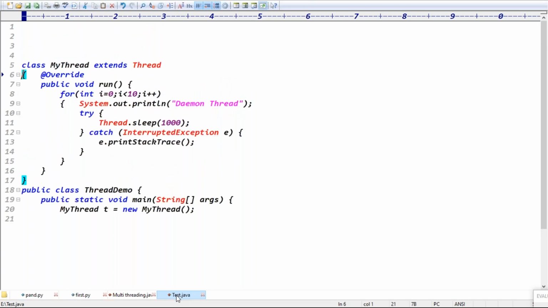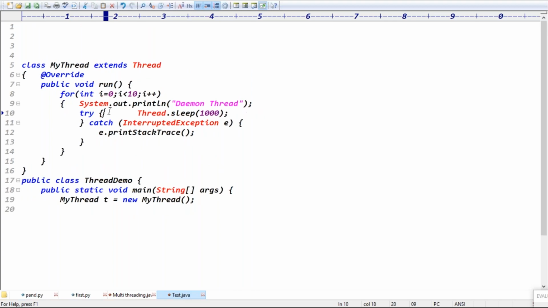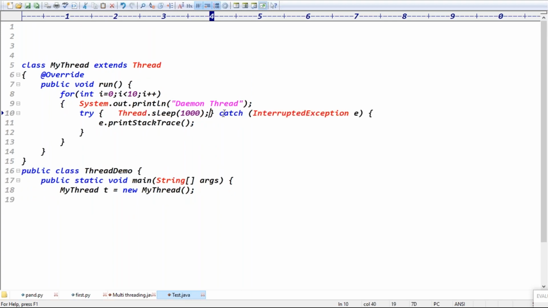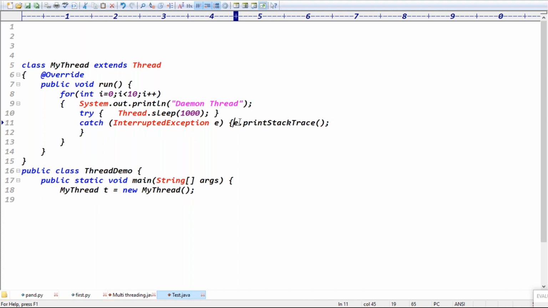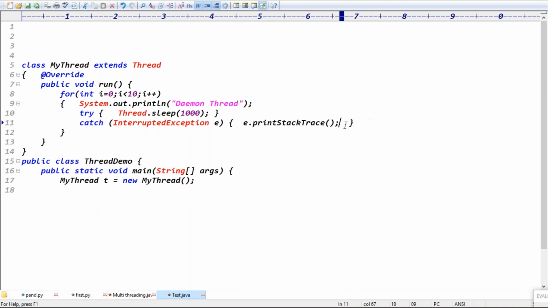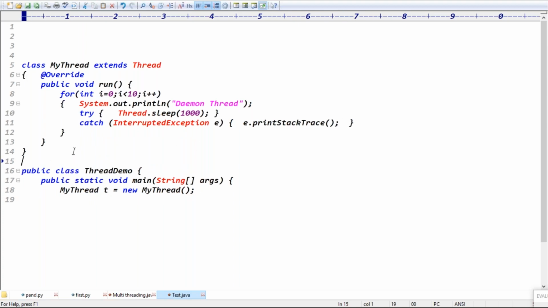Okay, the threads which are executing in the background to give support to the foreground threads. The threads which are executing in the background are doing some background work, guys. Those threads are called what? Daemon threads. The threads which are executing in the background to give support to the foreground threads are called daemon threads. Take the movie screen: on the screen we only see the hero and heroine, right?